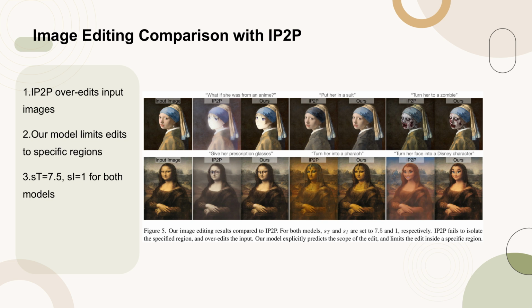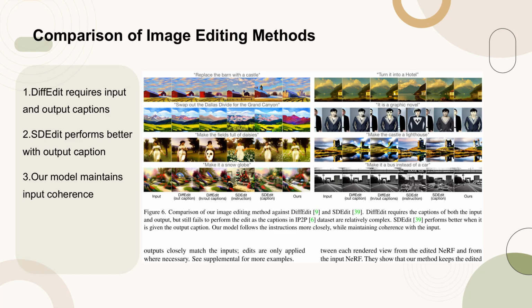Figure 6 presents a comparison of our image editing method against two other methods, DiffEdit and SDEdit. DiffEdit, which necessitates both input and output captions, struggles with the complexity of captions in the IP2P dataset. Conversely, SDEdit shows improved performance when provided with the output caption. Our model excels by closely adhering to the instructions while preserving the coherence with the original input. This ensures that the edits are precise and only applied where necessary, resulting in outputs that closely resemble the inputs. For more examples, please refer to the supplemental materials.